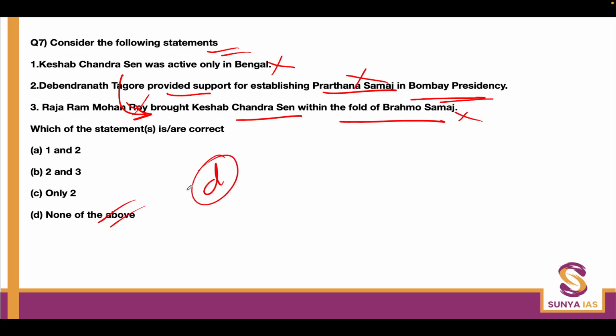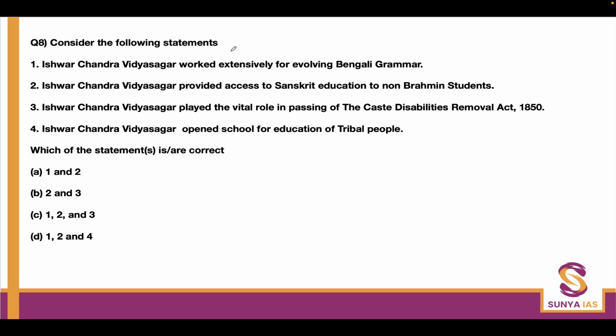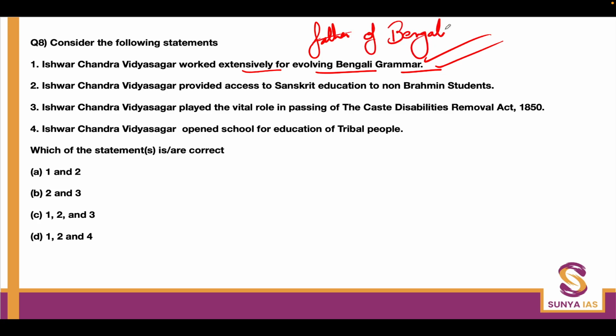The answer is D. Ishwar Chand Vidyasagar worked extensively for evolving Bengali grammar. The statement is right. We know Ishwar Chand Vidyasagar is also called the father of Bengali prose. Ishwar Chand Vidyasagar provided access to Sanskrit education to non-Brahmin students.